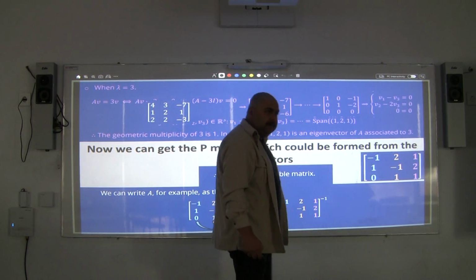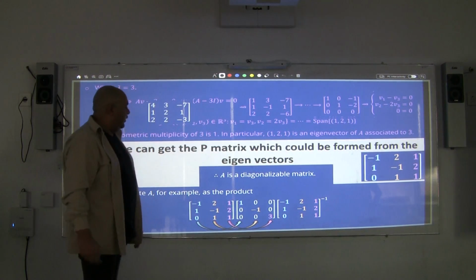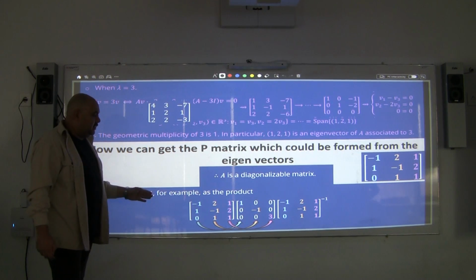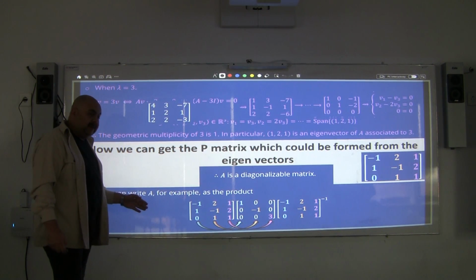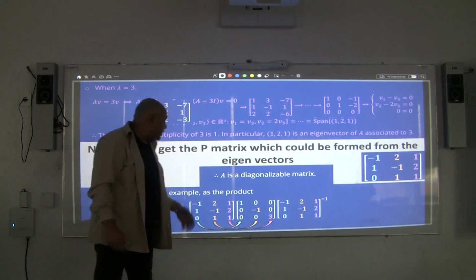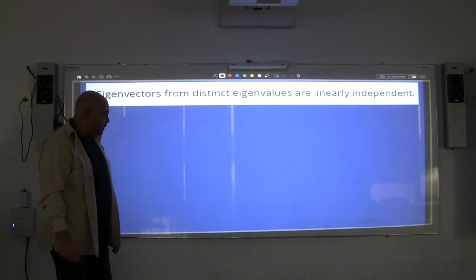Are you with me, Muhammad? Okay, this is perfect. How to explain A as diagonalizable, as a multiplication of a diagonal matrix, and how to get the diagonal matrix relative to the main matrices.